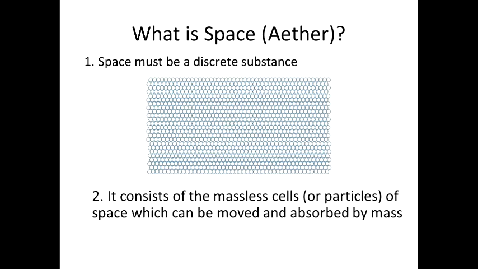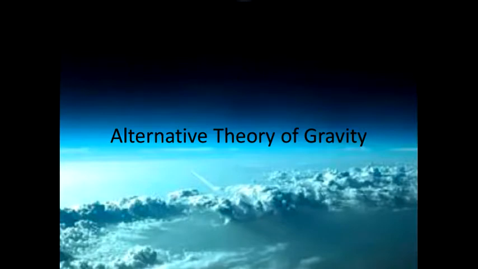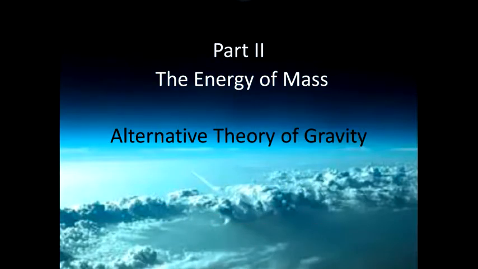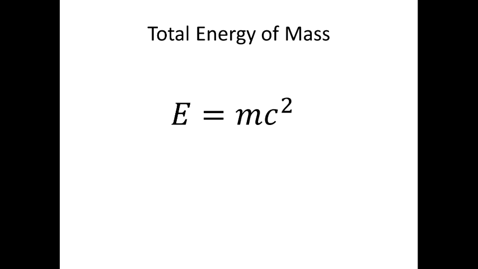Alternative theory of gravity, Part 2, where we'll talk about the total energy of mass. This part is dedicated to probably the most mysterious property of the mass, its total energy. The famous equation E equals mc squared was obtained by Einstein when he worked on the special theory of relativity, calculating relativistic kinetic energy using Lorentz transformations.